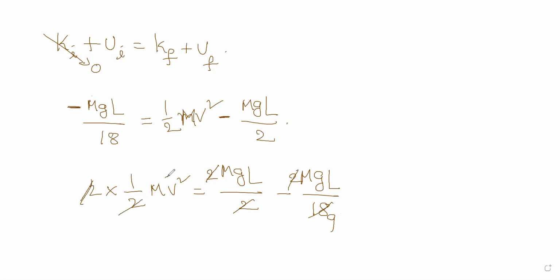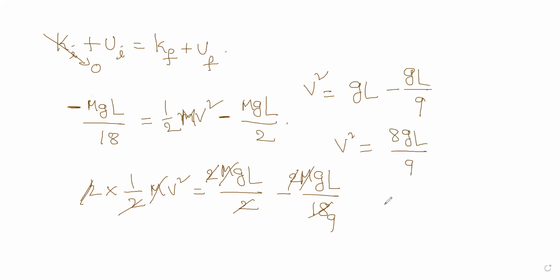Of course, the mass M also gets cancelled when you take it common. So you get V square as GL minus GL by 9. So V square is equal to 9GL minus GL, that is 8GL by 9. And now V happens to be the square root of 8GL by 9.